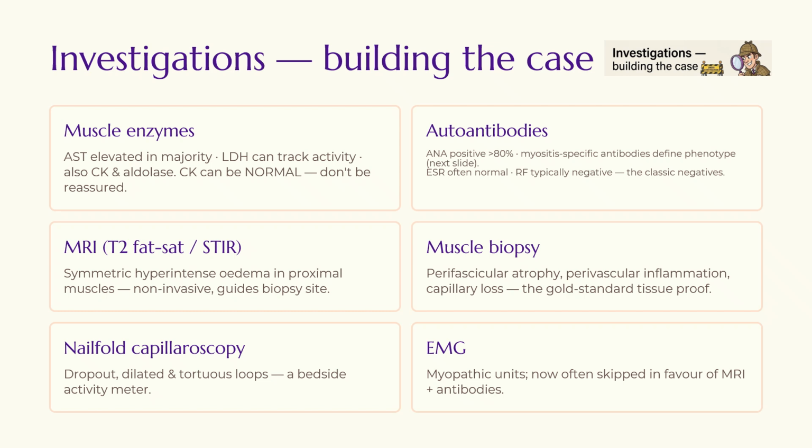The autoantibodies: the ANA, again non-specific, can be positive in greater than 80% of the cases. Most important are the myositis-specific antibodies, which we are going to see shortly. And if you believe me, this is the most important slide, which will come next. Again, a very important exam question. The ESR will often be normal. The RF is typically negative. These are the classic negatives, whereas with connective tissue disease they might be positive.